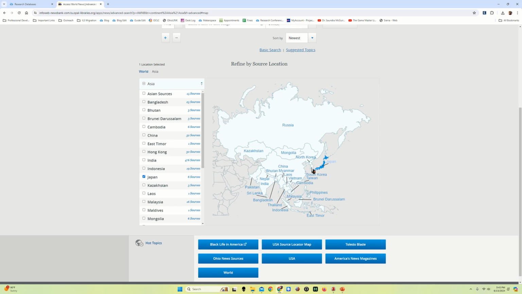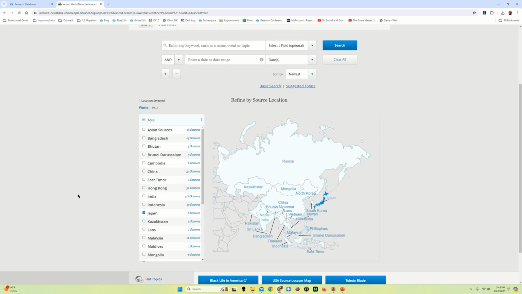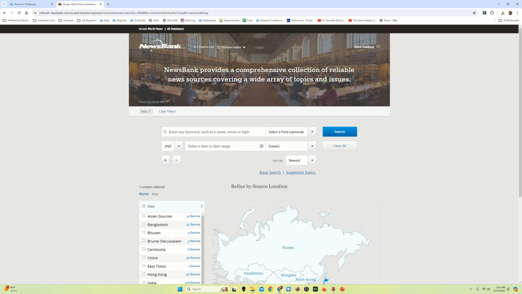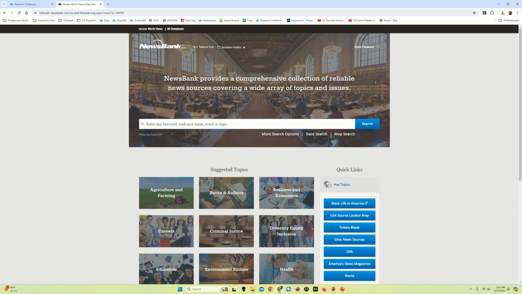I could do a search just for Japanese newspaper articles and get a sense for what's going on in Japan. Or at least I could if I could read Japanese, which I cannot. So that's your advanced search features. There are other options here, and you'll see that the date search and the map search that we looked at with the advanced search features are also linked directly here as well.